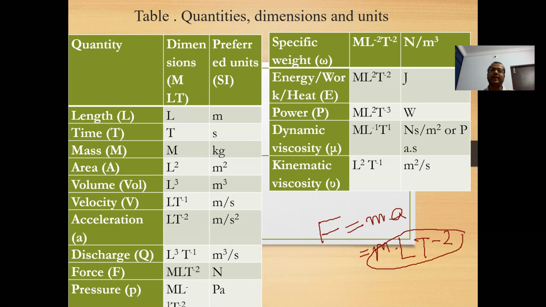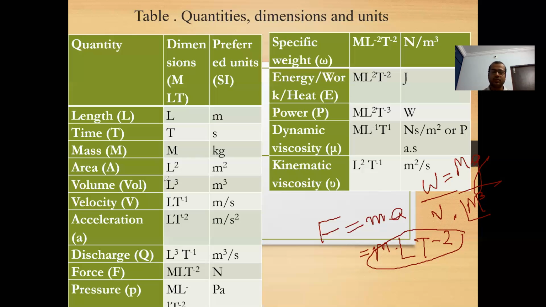Similarly, here we can find specific weight. These terms may be new for you right now. I will discuss in detail when we see fluid properties. So specific weight is the ratio of weight by volume. What is weight? Weight is equal to m into g, mass into gravitational acceleration. Weight is a type of force, so same dimension M L T to the power minus 2. Then weight by volume. What is the dimension of volume? L cube.